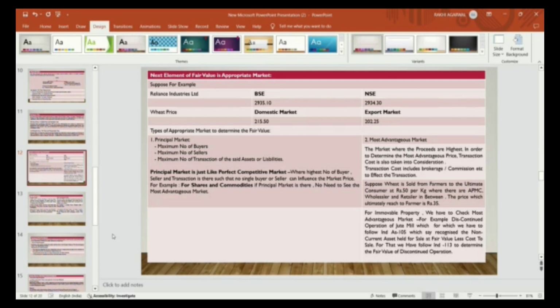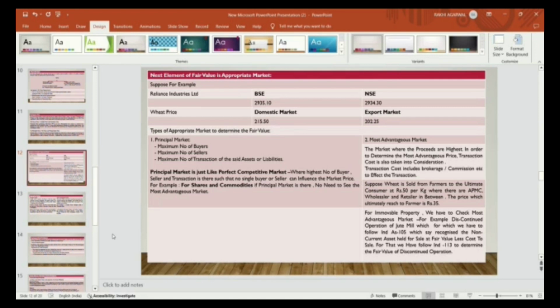For example, we will take the share market or commodity market as the principal market. Lots of buyers are there, lots of sellers are there, and the maximum number of transactions happen. No need to see the most advantageous market. In case of shares, if you are valuing the fair value of equity shares quoted in the listed market, or listed shares or commodity, you will directly follow the principal market. You need not go for the most advantageous market.